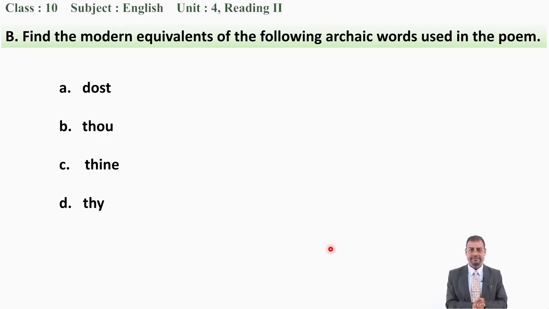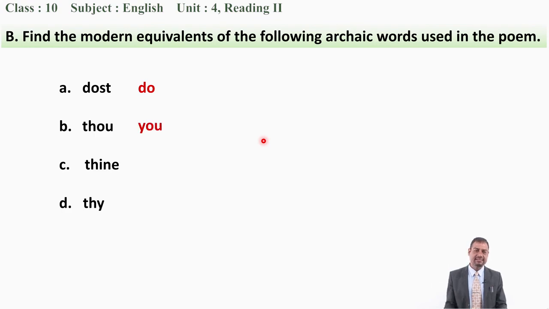Are you doing? Okay, good. Dear students, I hope you might have finished this task. So now can you tell me what is the modern equivalent for the word dust? Have you got it? Now, the modern equivalent for it is do. In Old English, people used to write dust, but in modern English, we use do. Okay. Similarly, thou. What is the correct modern equivalent for it? Have you got it? So tell me now.